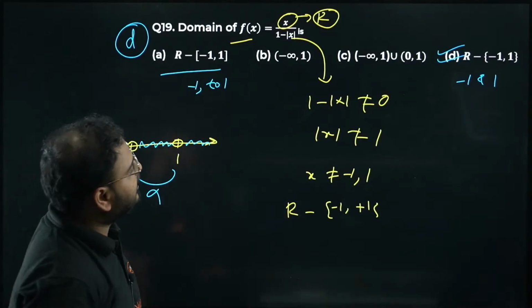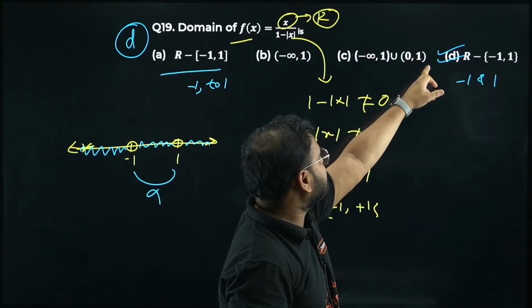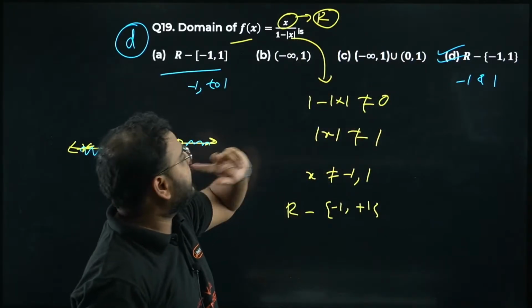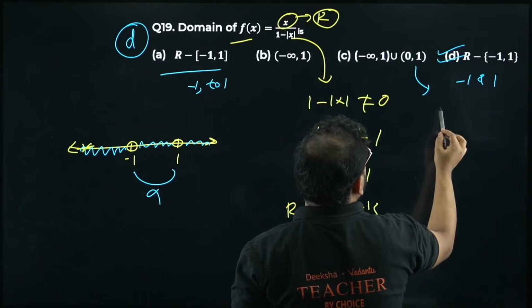I've taken that already, but I have to take after 1 also, right? I cannot take x as 2, please check. I cannot take x as 2. From here it says ending at 1, so I cannot take x as 2.